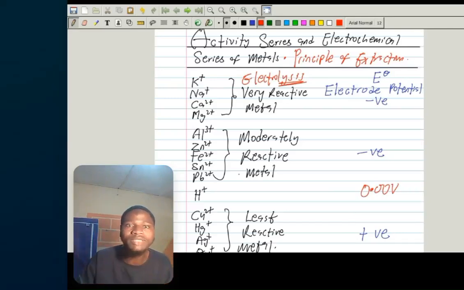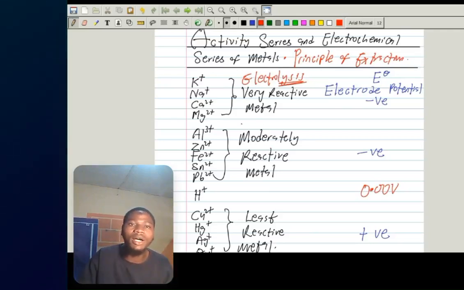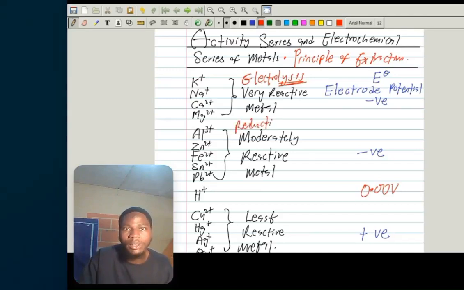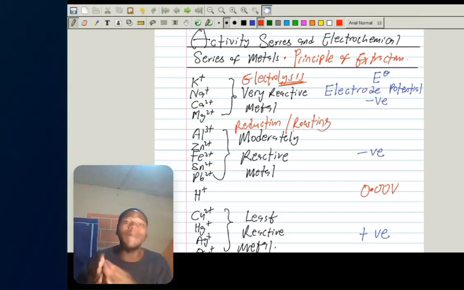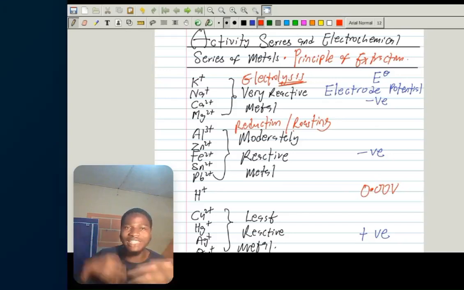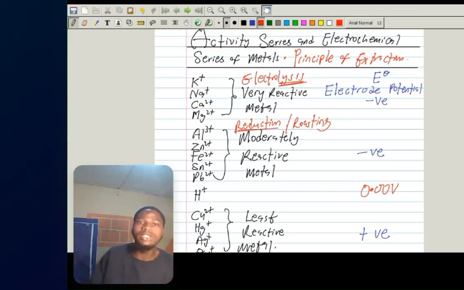They cannot be free. Next, we have the moderately reactive metals. All these ones can be manufactured or extracted by reduction. By reduction of their oxide, or roasting their oxide or trioxocarbonate. So, in short, by reduction or by roasting. It could be reduction of their oxide, or roasting of their trioxocarbonate or their sulfides. So in short form, they are extracted by reduction. That reduction can be done with a reducing agent like coke. Are we together? Good.